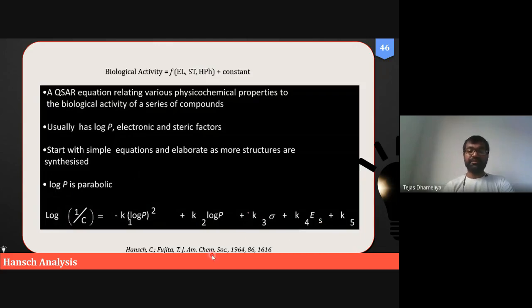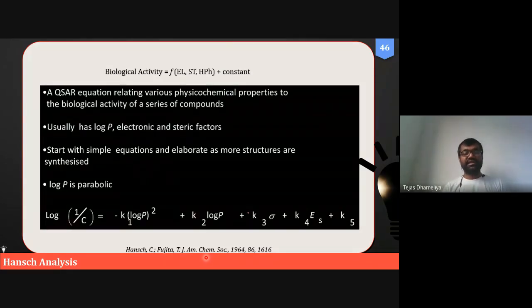So in the Journal of the American Chemical Society, these two gentlemen first proposed that the biological activity of a compound can be correlated with its structural components, and these structural components can be electronic parameters, steric parameters, and hydrophobic parameters.